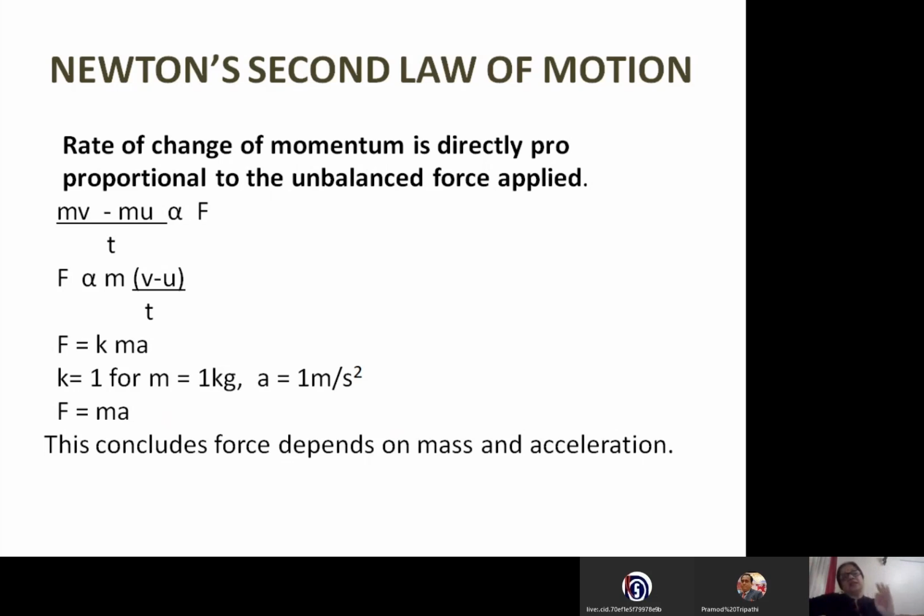So in this case, constant is always 1. If we substitute the value of k as 1, then the formula becomes F is equal to m into a. That means Newton's second law also concludes that force depends on mass and acceleration produced in the object. It is a product of mass and acceleration. This formula we had done in the previous class of force and laws of motion.